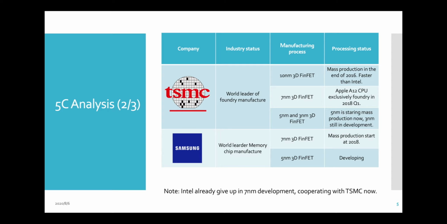So currently 5 nanometer mass production is not going to be used at Samsung, which still does mass production in 7 nanometer, and they will skip 5 nanometer to go to 3 nanometer in the future. So there is only one manufacturer making 5 nanometer technology for clients to build their chips.